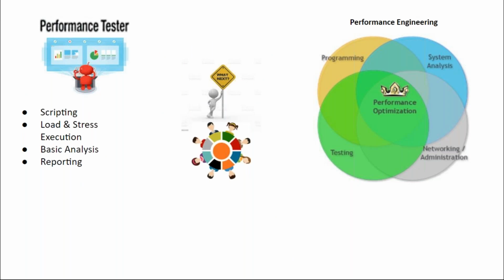The current job market also expects that in the agile world, scripting will get automated. Scripting can be done by other people. So for you to be niche, performance engineering is going to be very, very important. And when it comes to performance engineering or performance optimization, it is going to be a combination of multiple skill sets.